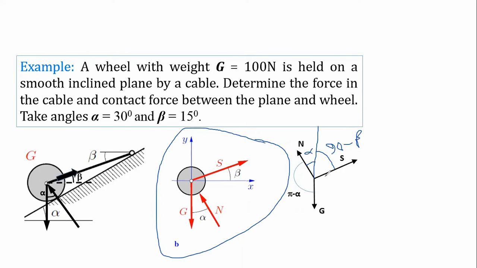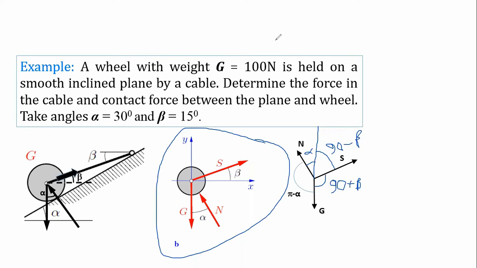Okay. And this angle? Pi by 2 plus beta, 90 plus beta. Perfect.